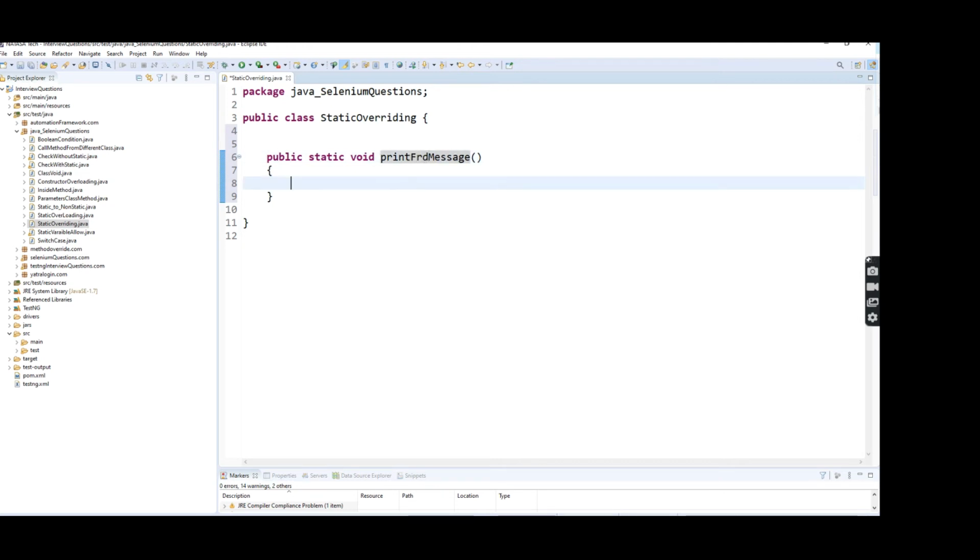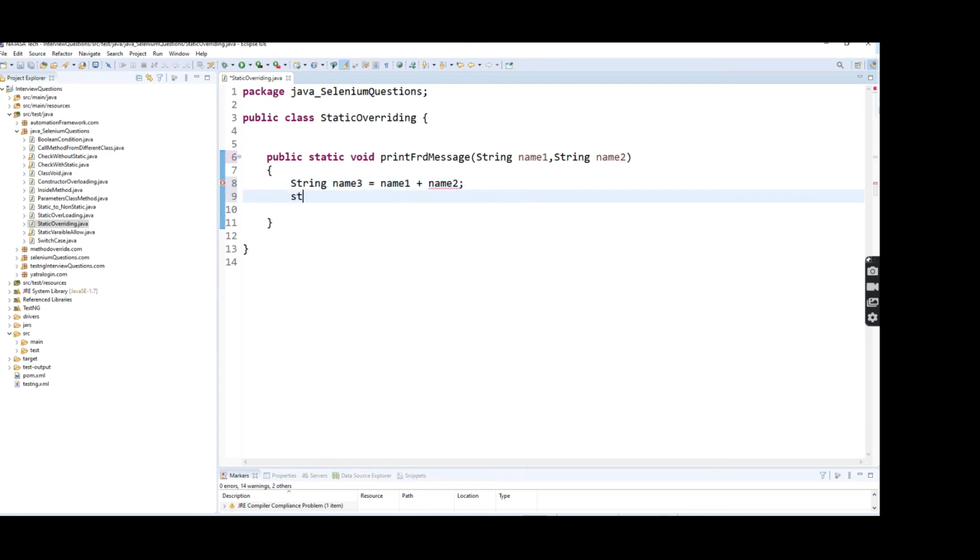Here I'm going to pass two string parameters, string name 1, string name 2. I'm going to add these two strings into name 3, name 1, name 2.